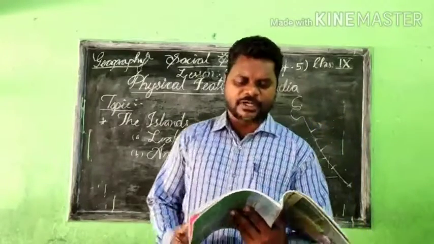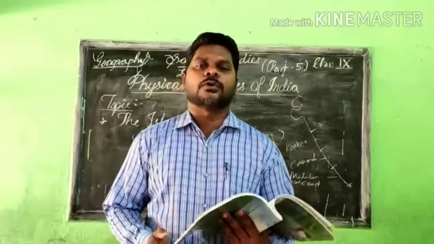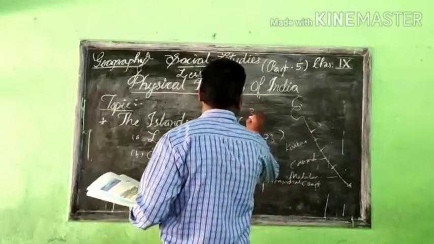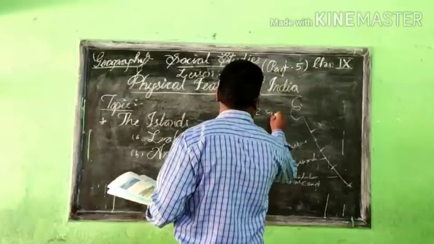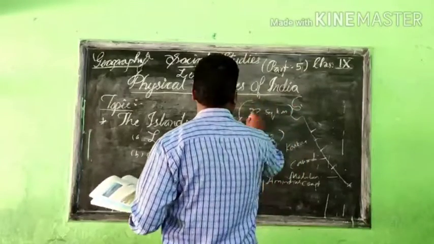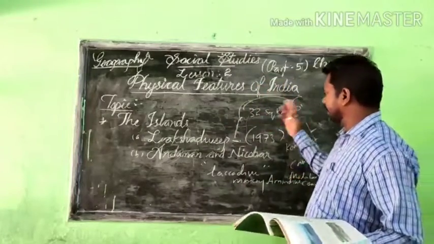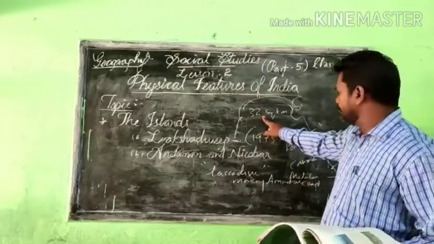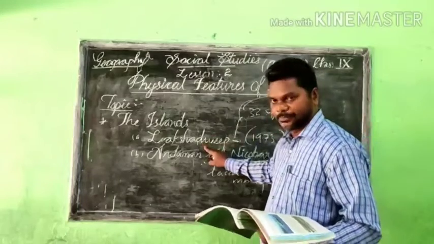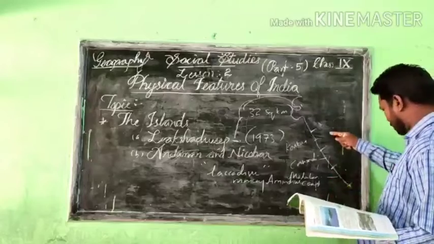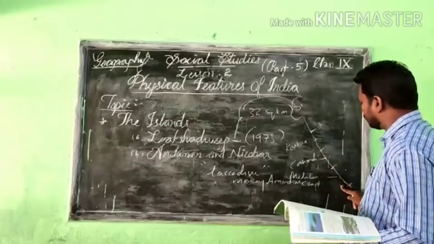Now, it covers a small area of 32 square kilometers. Altogether, the group of islands has a total area of 32 square kilometers. It is situated on the western side, nearby the Malabar coast.